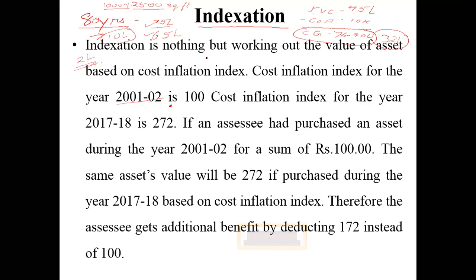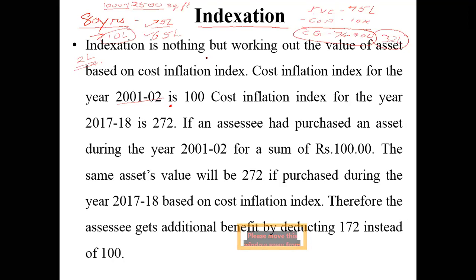So you know what is the new cost of acquisition, you know what is the full value of consideration that you own. The difference amount only is going to be your capital gain, and that amount, if you want to invest into capital gain deposit scheme, no tax for whatever number of years you want to invest. But in these 3 years, utilize that money for purchasing another asset. If not, at the end of 3 years, we will charge 20% and the remaining amount will be given back to you. This is the concept of indexation.